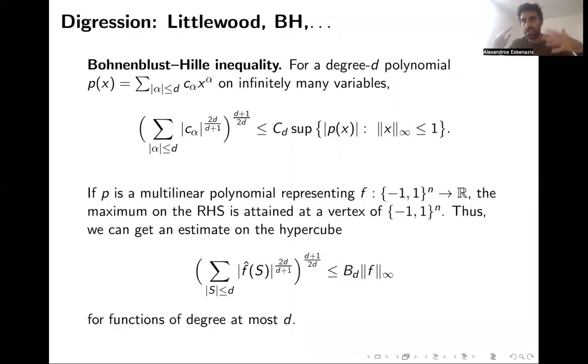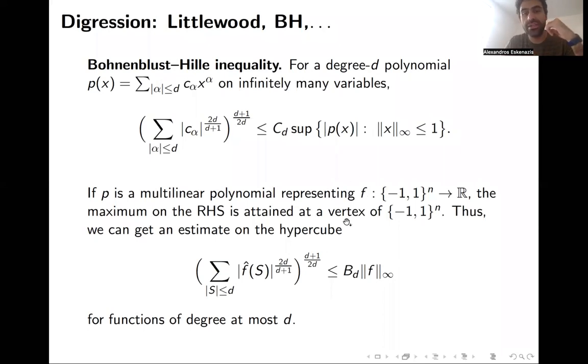And just to mention the connection, suppose that P is in fact, rather than a general polynomial, a multilinear polynomial, which represents a function on the hypercube. Then, since it's a multilinear polynomial, its supremum over the solid cube is actually attained at one of the vertices. And therefore, this inequality is really an inequality which applies to polynomials on the hypercube.